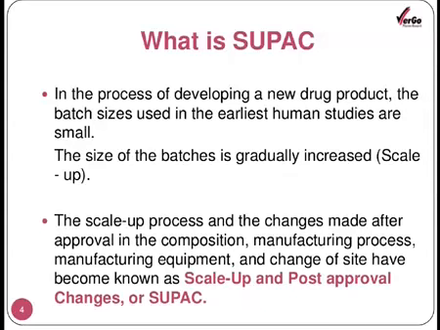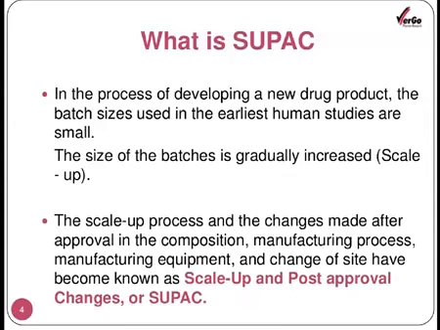So the guidelines provided by FDA in the name of SUPAC will help us to carry out the scale up operations for the development of the new drug product, or generic drug product, and the application that has been submitted with the FDA for the approval process is based just upon the studies or the data obtained from the small scale studies.